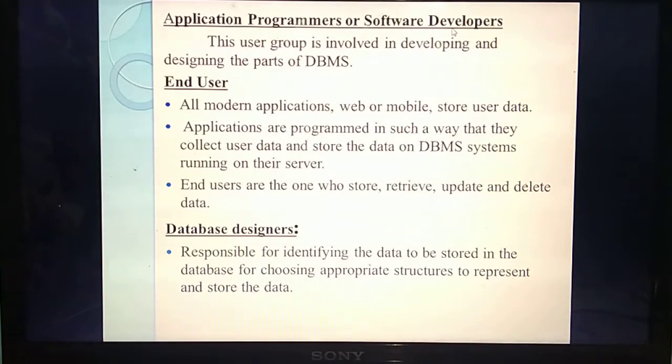So that applications are developed by some programmers. Those programmers we call application programmers. Understood? Next one is end user. Take the same example. If you look at the Play Store, a lot of applications are there. Those applications are developed by a particular programmer and they have launched that software. Then, based on your needs, you download the software from the Play Store, install it on your mobile phone and use it. So the person who is using that application, we call as an end user.